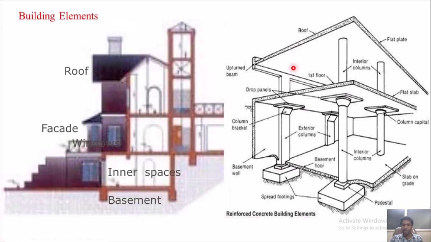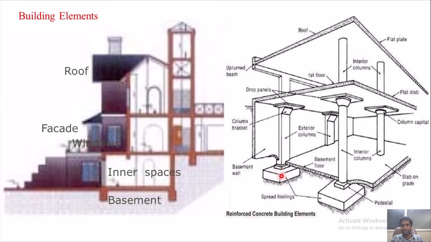Beam will carry everything from the slab and distribute it to the columns, and this column will carry all the loads from this floor, even the floors above, and then the basement floor. All the load will be carried by these RCC, reinforced concrete columns, and then transferred to the spread footings.